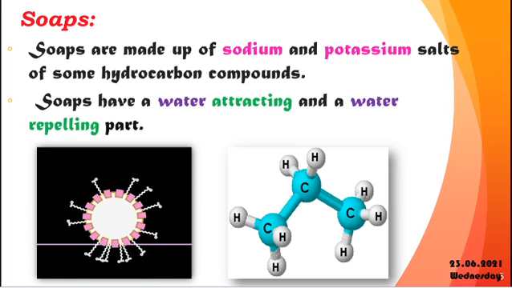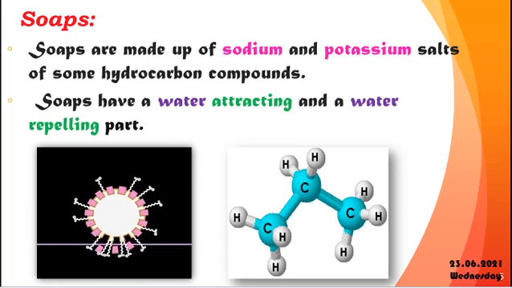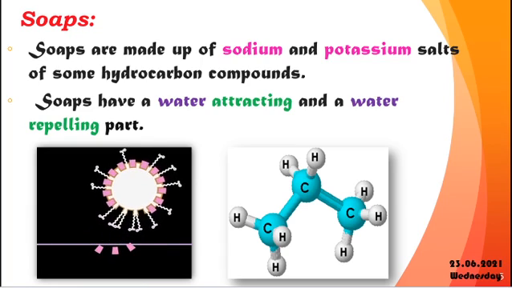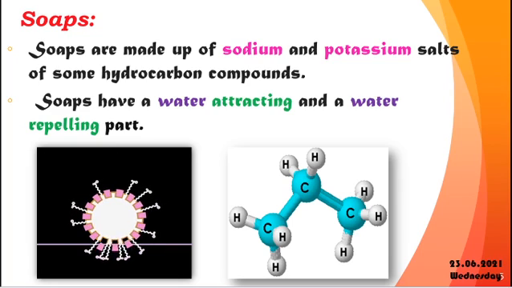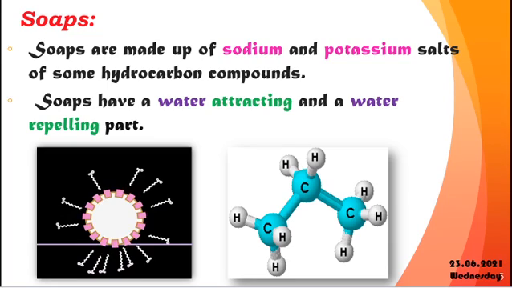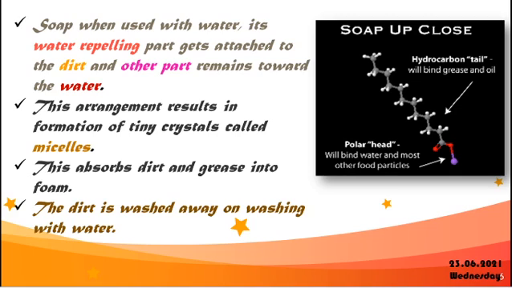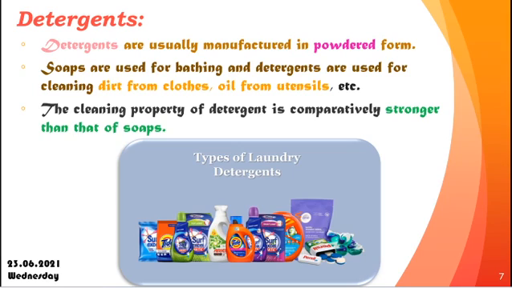So we all know what is soap, right? Soaps are made up of sodium and potassium salts of hydrocarbon compounds. They have two parts, a water repelling part and a water attracting part. The water repelling part gets attached to the dirt and grease, and the remaining part goes towards the water. So there will be a formation of tiny clusters called micelles. It absorbs the dirt and grease into foam, so it is washed away by using water.